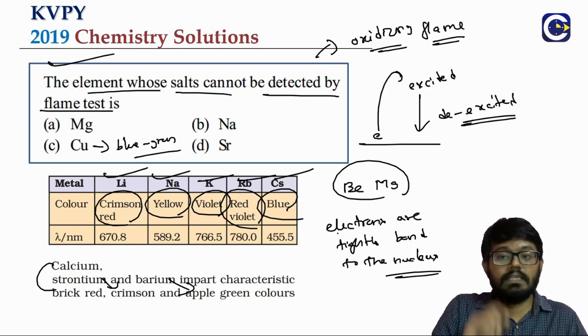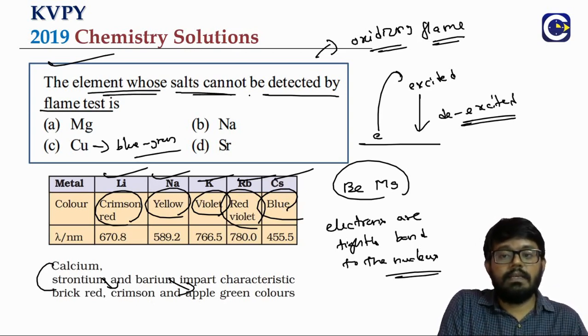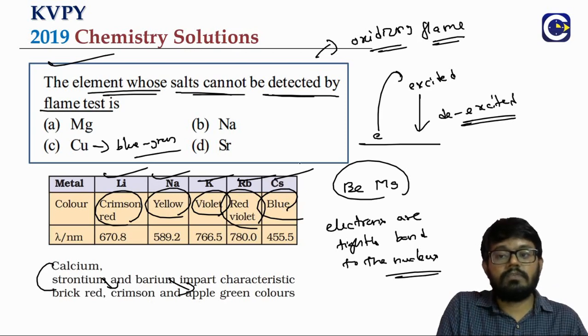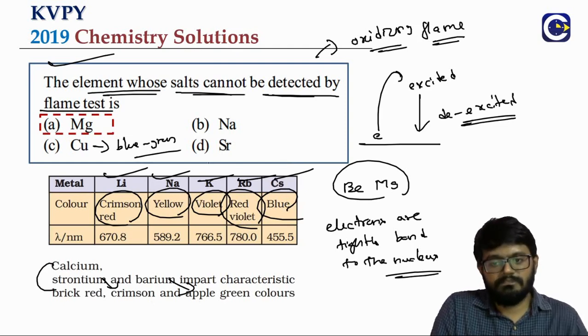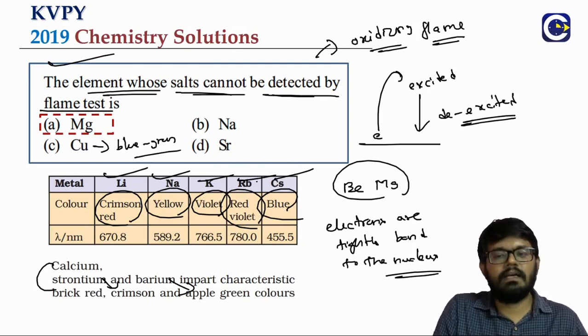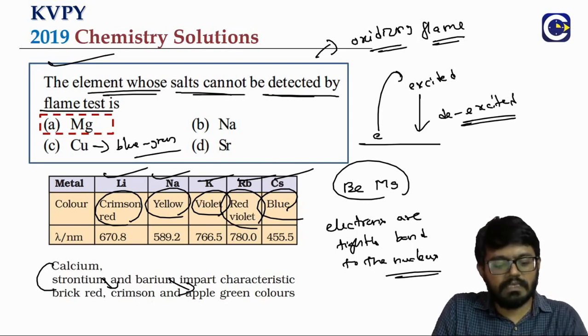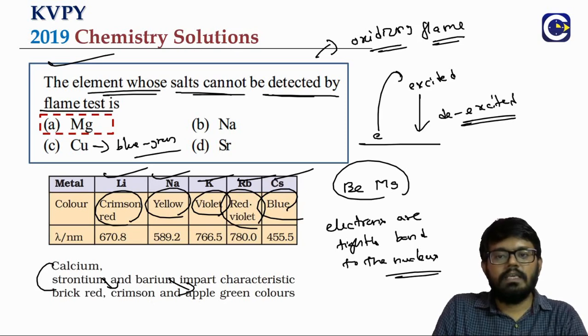But here, what is the answer? Which element's salts can we not detect using the flame test? Since beryllium is not given, we have to choose magnesium. All others will give their characteristic colors. Sodium is yellow, strontium is crimson, and copper is blue-green. So only magnesium will not give the flame test.